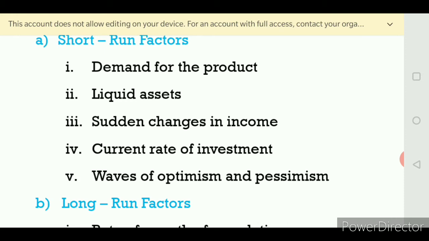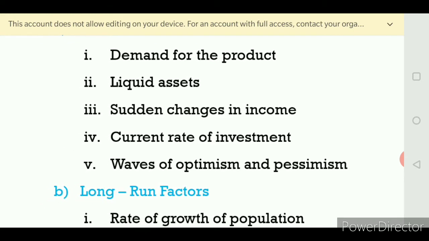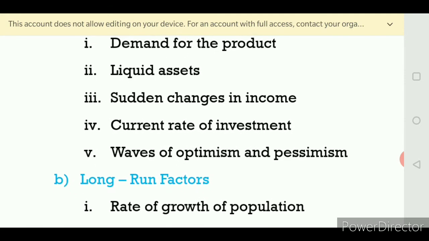If there is no demand, or any other thing happens, what happens to the rate of investment? See, if an entrepreneur keeps on investing in the same industry which does not give any profit, what happens to the marginal efficiency of capital? The marginal efficiency of capital will be low.